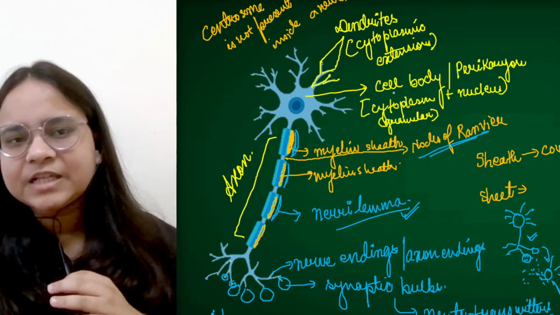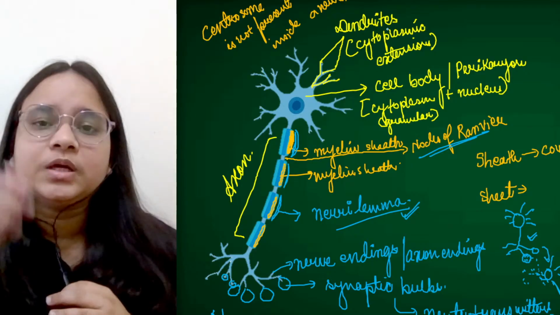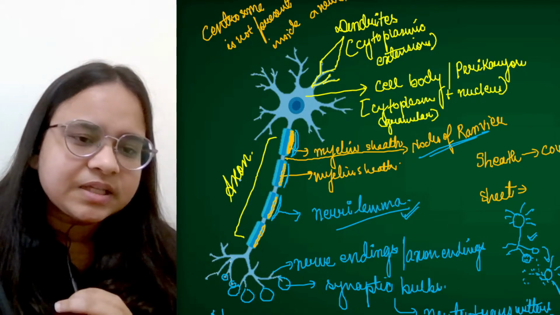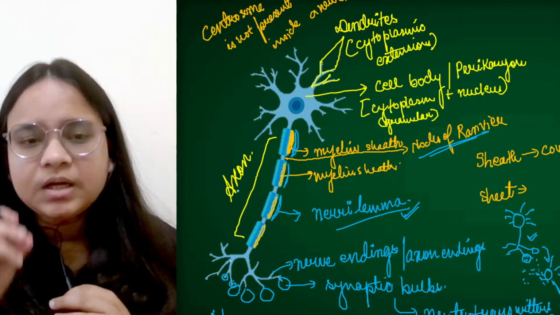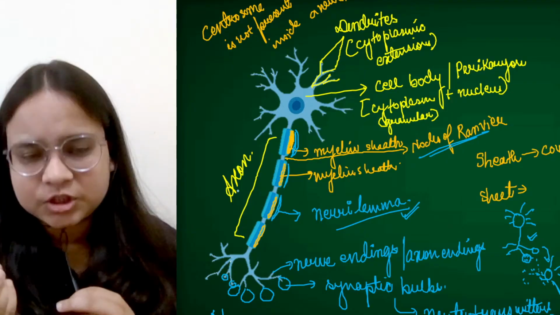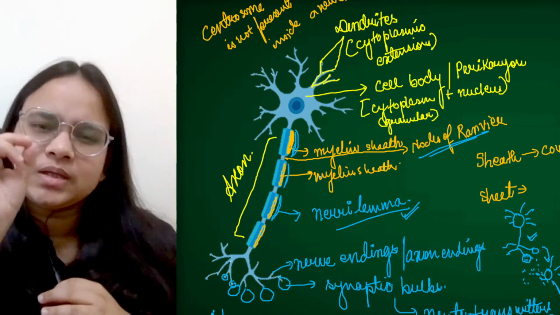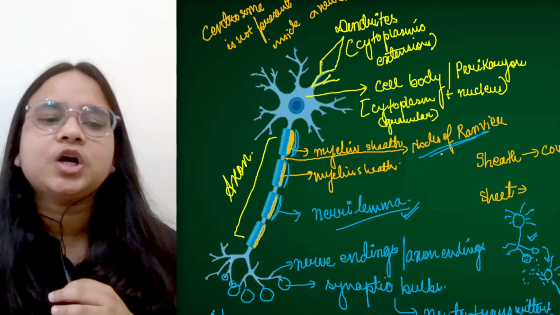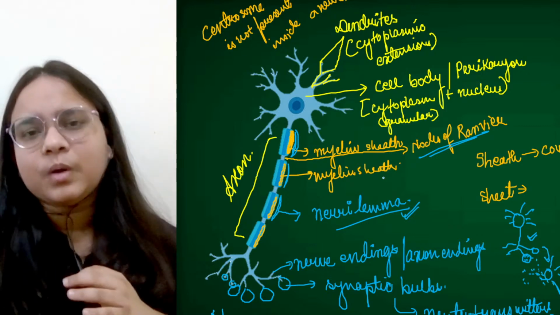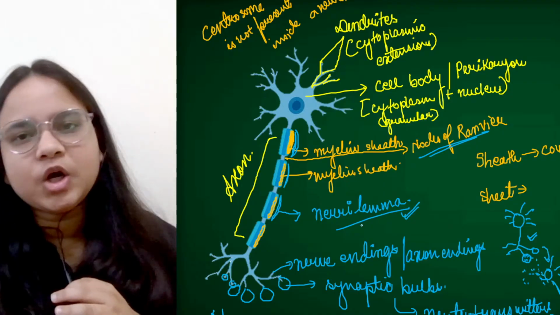Many times the cytoplasm extends, which we call dendrites, appearing in the form of branches. Now there is a long extension that we call axon. Axon is enveloped by an insulating sheath that we call myelin sheath. Between two myelin sheaths there is a small gap that we call nodes of Ranvier. Now these myelin sheaths are further enveloped by another sheath or membrane which we call neurolemma.